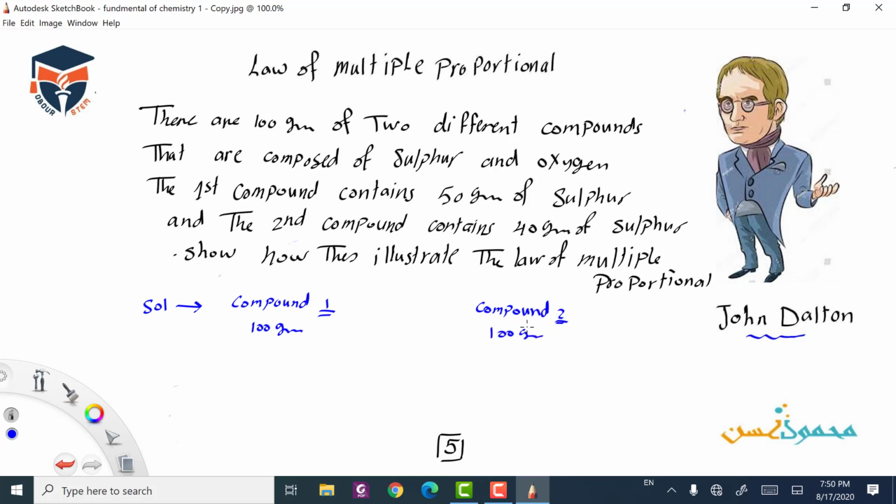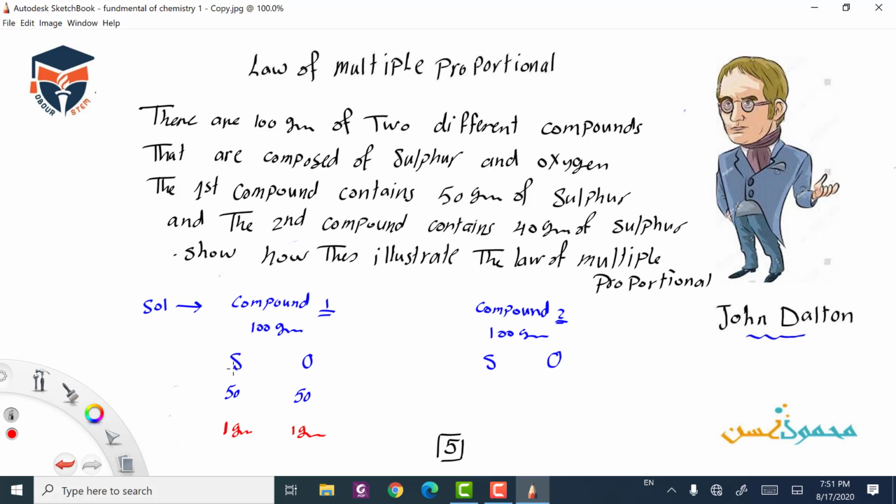In the first one, we find sulfur is 50 grams, and for the oxygen, 100 subtract 50 is 50. So if we take 1 gram of the sulfur, it will be 1 gram of the oxygen, so the ratio between the sulfur and the oxygen is 1 to 1.